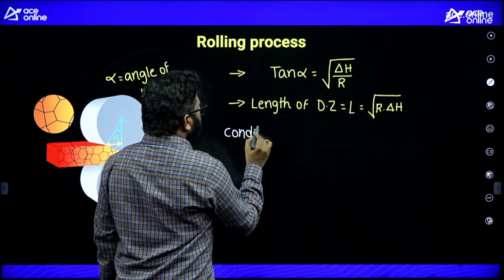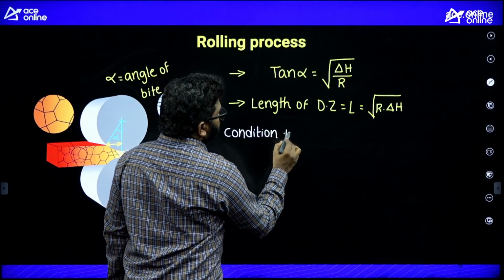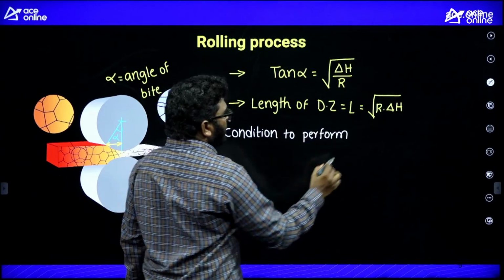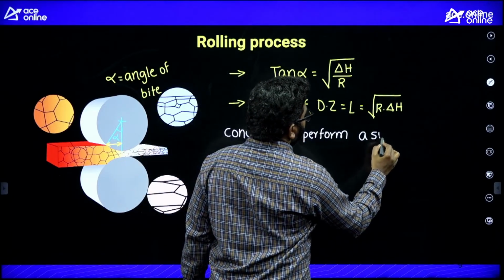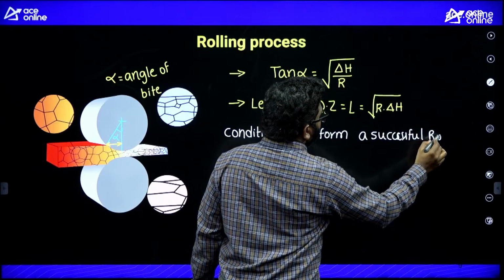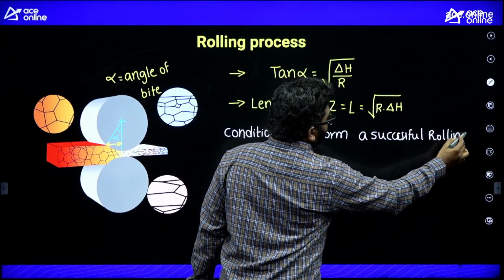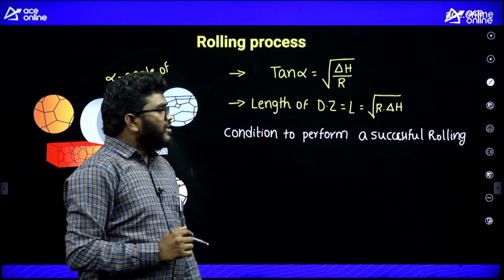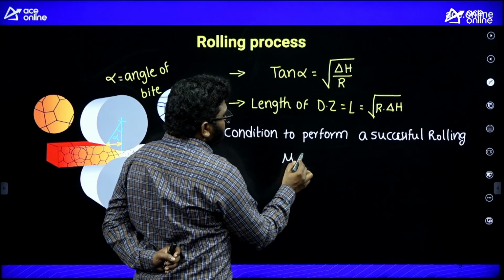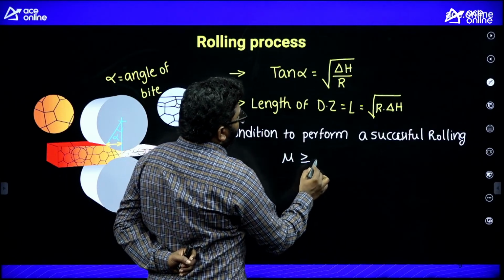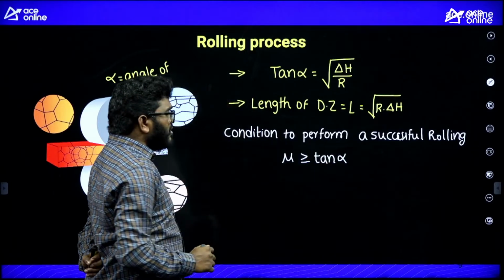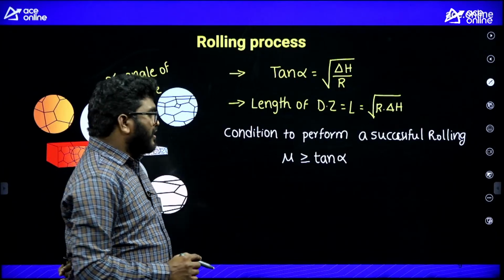Remember, the condition to perform a successful rolling operation is that the friction coefficient mu must be greater than or equal to tan alpha. Remember, this is the condition: mu must be greater than or equal to tan alpha.